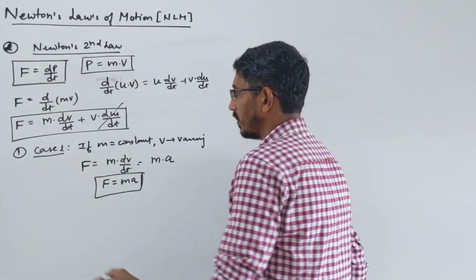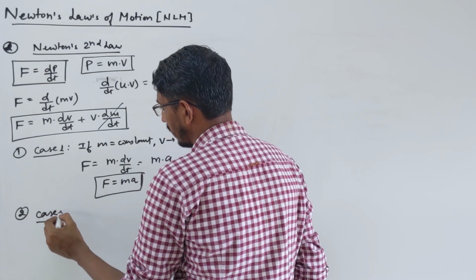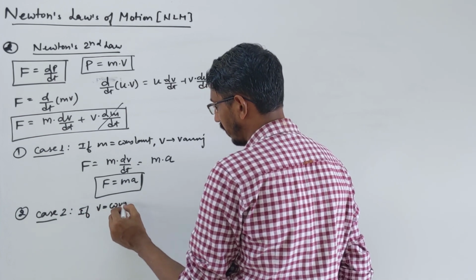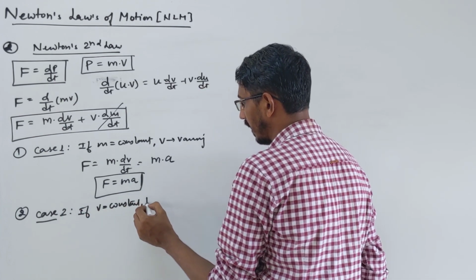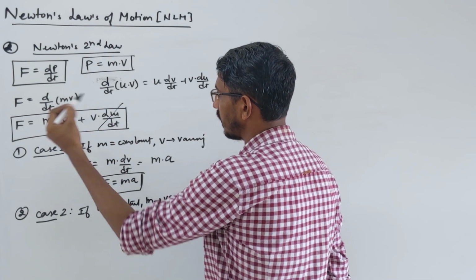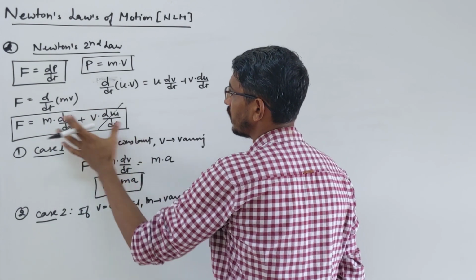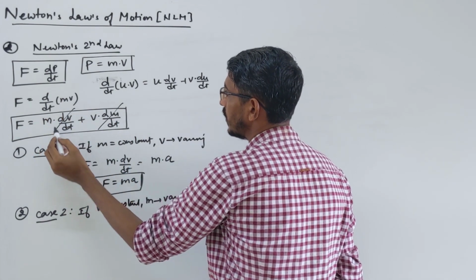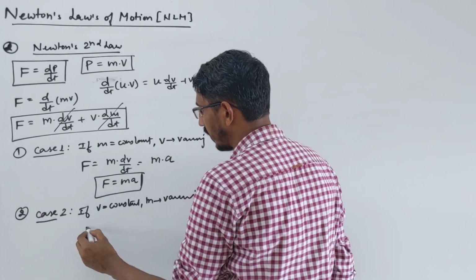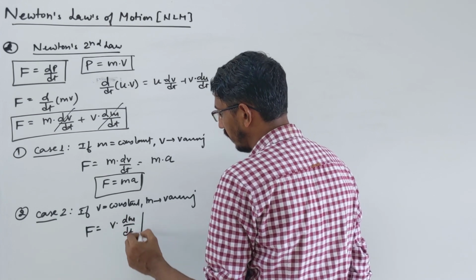Let's come to the second case. Case number 2, opposite of this. Suppose velocity is constant for that body and mass is varying. In that case, if velocity is constant, in this formula the term m dv by dt becomes 0, since dv by dt is 0. So force acting on that body will be given by v into dm by dt.